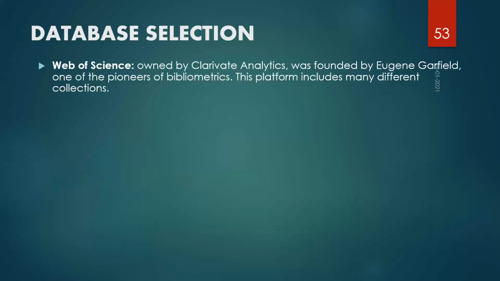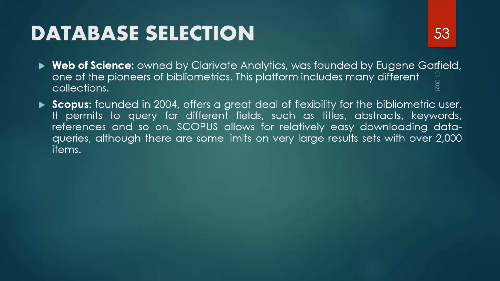As far as databases are concerned, all databases have their certain plus and minus. For example, if we want to extract data from Web of Science, we cannot extract more than 500 files in one go. And if we are using BiblioShiny, one problem is that we cannot combine two files. We can take 500 in one go and 500 in another, but again we cannot combine them in BiblioShiny.